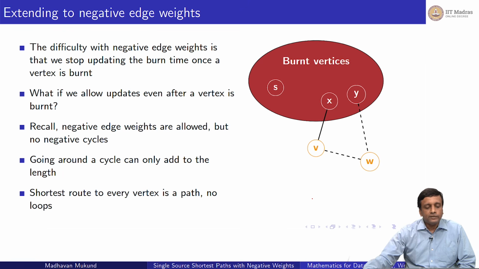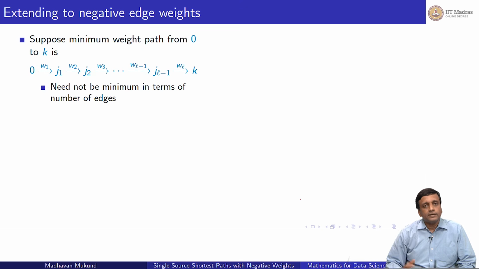So if it has no repeated vertices, then we can consider the length of the path, not in terms of the weights alone. We have the shortest path which takes us from, say, 0 or the source vertex to a vertex k. So not only is the weight minimum, but the reason this is the path I chose is that there are no shorter paths which have the same weight or less. So it need not be the shortest path overall.